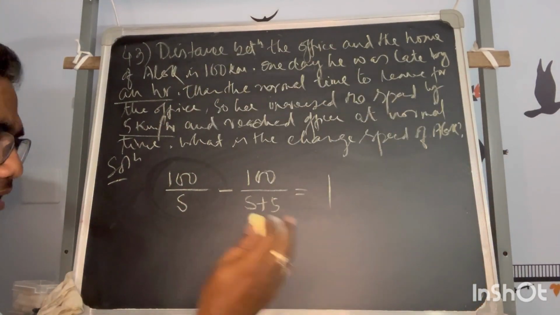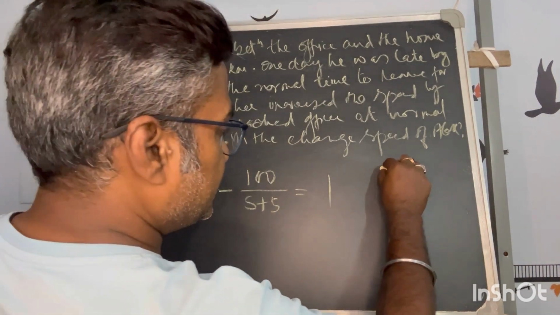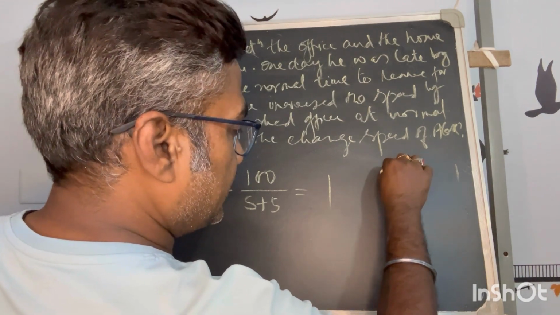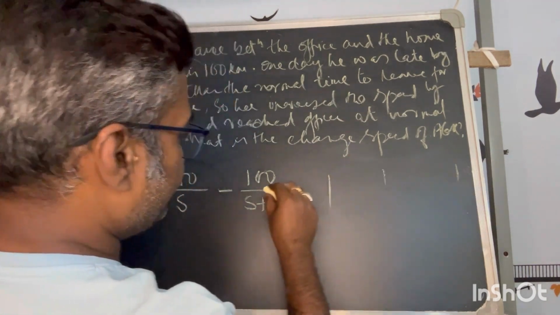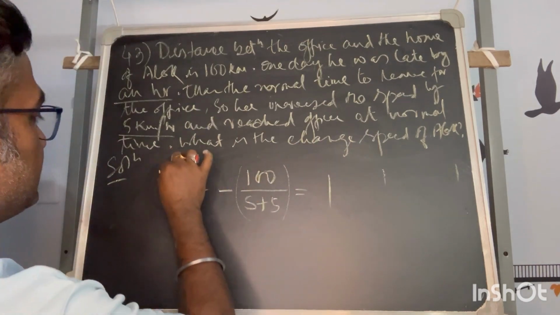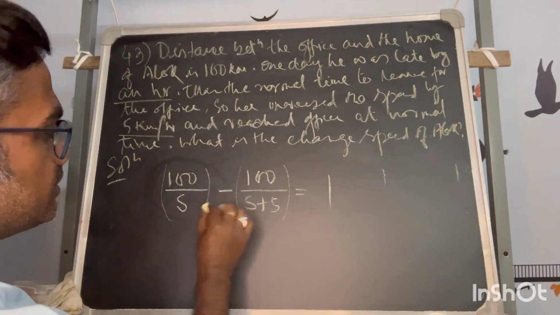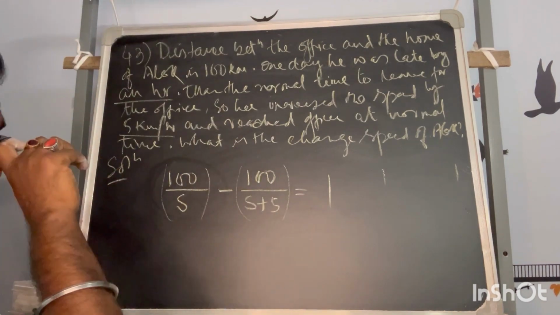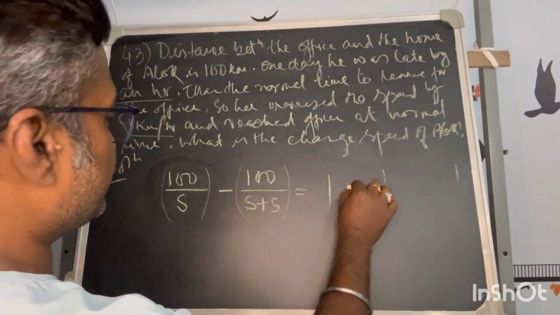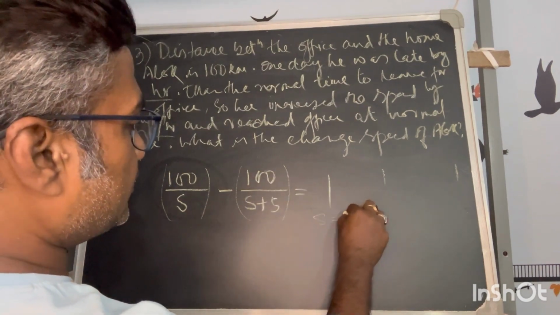So in the second case, he reaches the office at the same time even after starting 1 hour late, so he is taking less time because he is increasing the speed. This is less, this is more. What is the difference? 1 hour, the time he started late. So this is the equation, and from here S can be calculated.